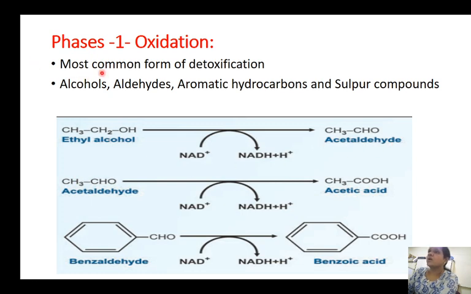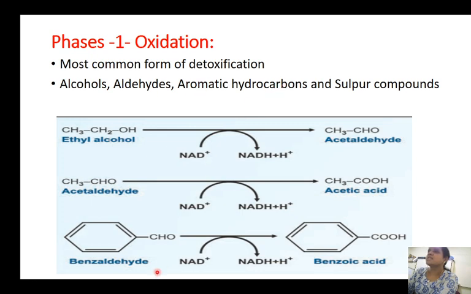Next, aldehydes. The aldehydes can also undergo oxidation. For that also the reducing equivalent is NAD plus, taken up as NADH plus H plus, and it forms acids. So when alcohol undergoes oxidation, it forms aldehydes. When aldehydes undergo oxidation, they form acids.